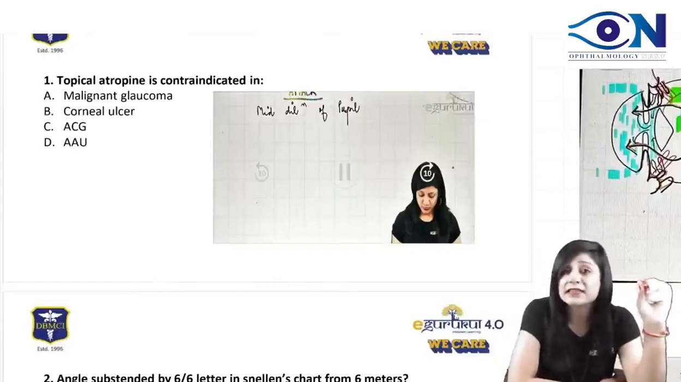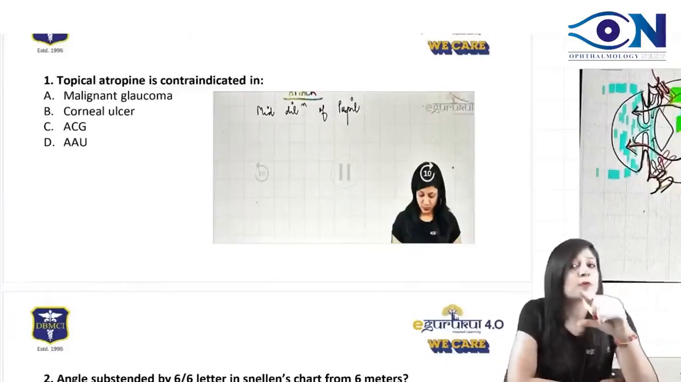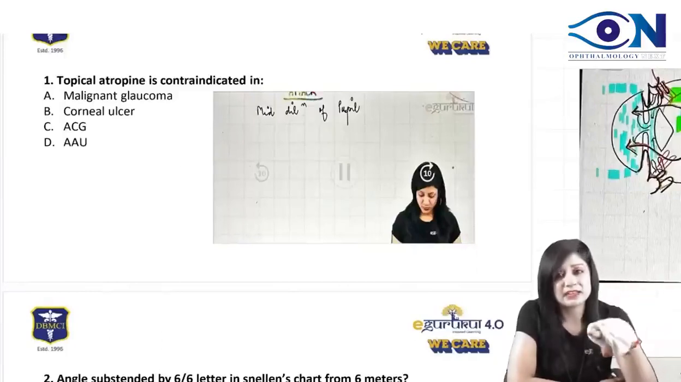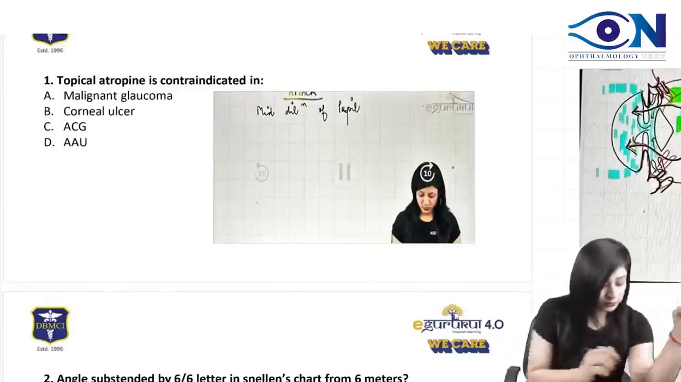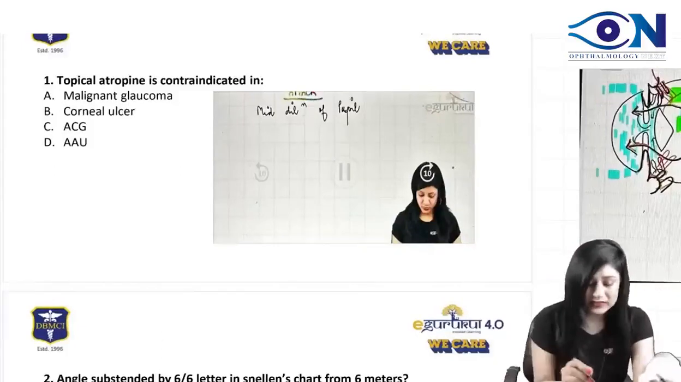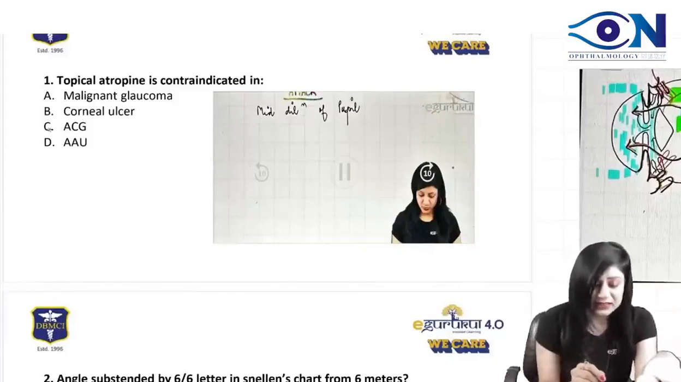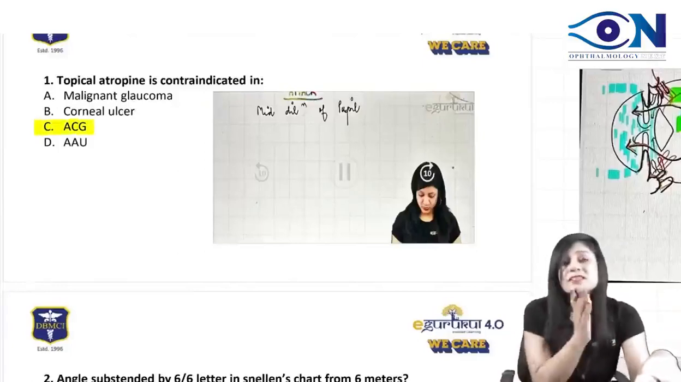Now, as I always say, there are two ways of doing a question. First is the direct one and second is by eliminating. So I will tell you how to do both. One is your direct method. So let me tell you the answer. The answer is actually the acute congestive glaucoma. This is the direct answer.